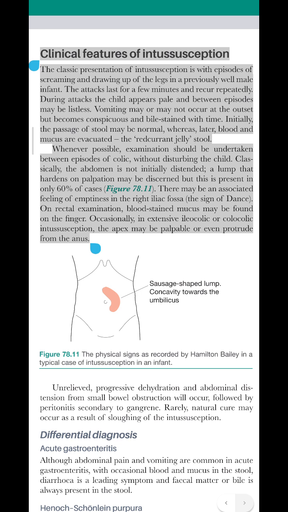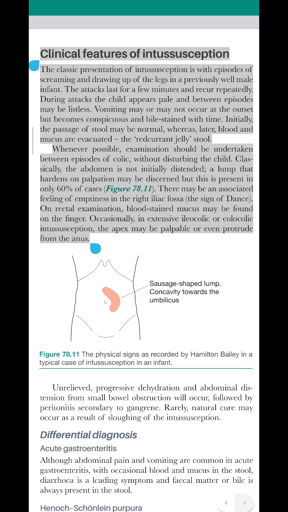Whenever possible, examination should be undertaken between episodes of colic, without disturbing the child. Classically, the abdomen is not initially distended. A lump that hardens on palpation may be discerned, but this is present in only 60% of cases, figure 78.11. There may be an associated feeling of emptiness in the right iliac fossa, the sign of Dance. On rectal examination, blood-stained mucus may be found on the glove.